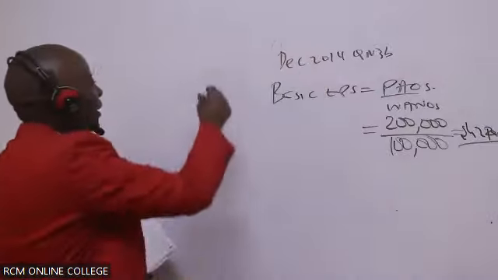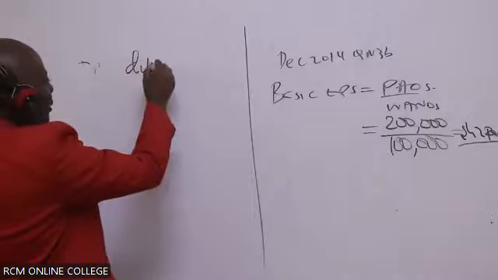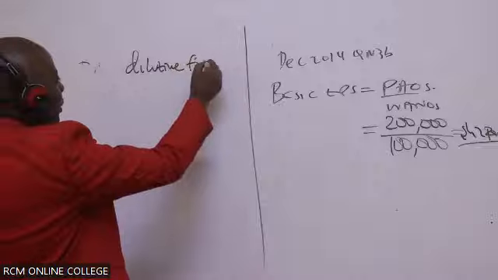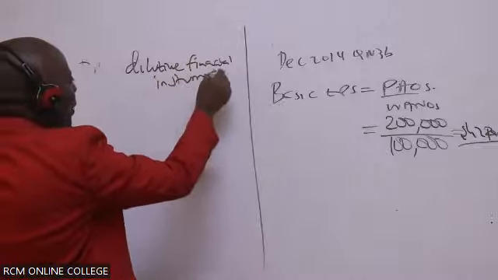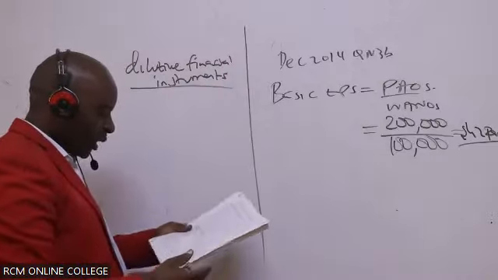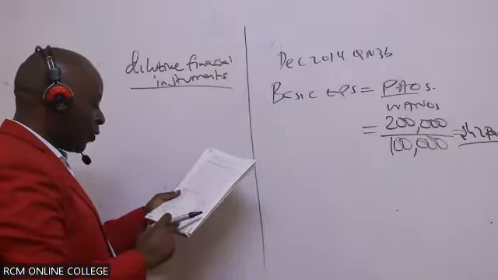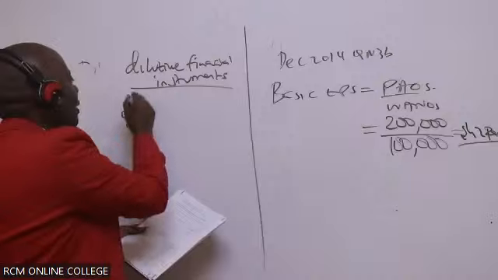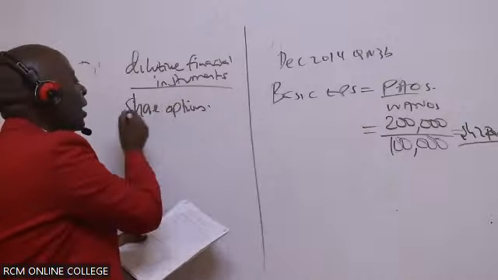Okay, so in this case here, dilutive financial instruments. You underline to scare the examiner. So we start with the first one. The first one, of course, is the share options. For share options, these are basically free marks.